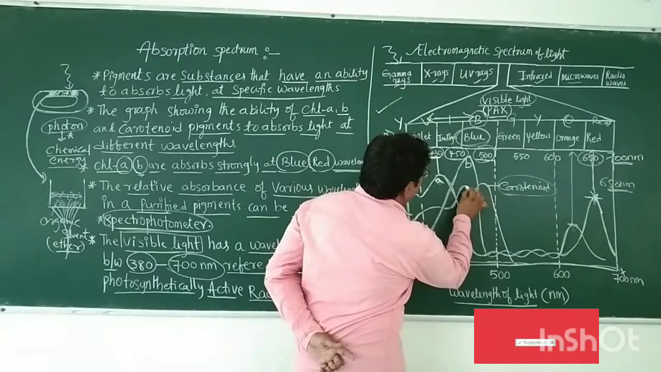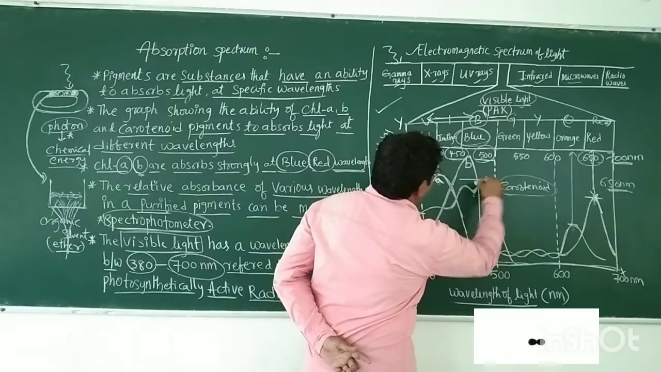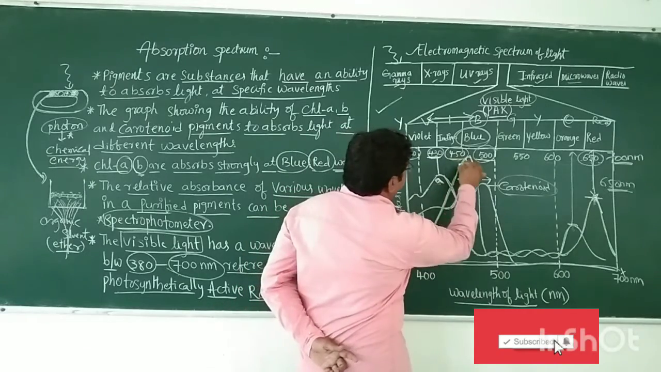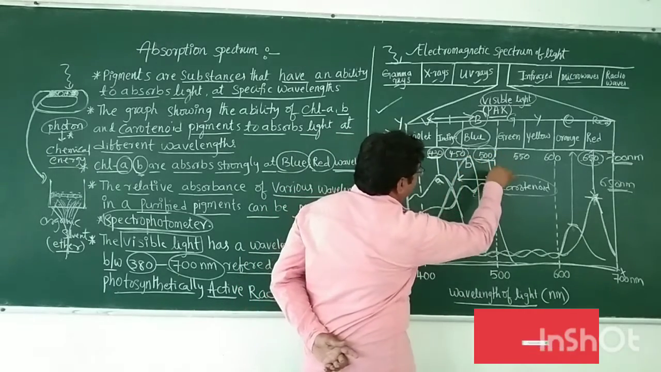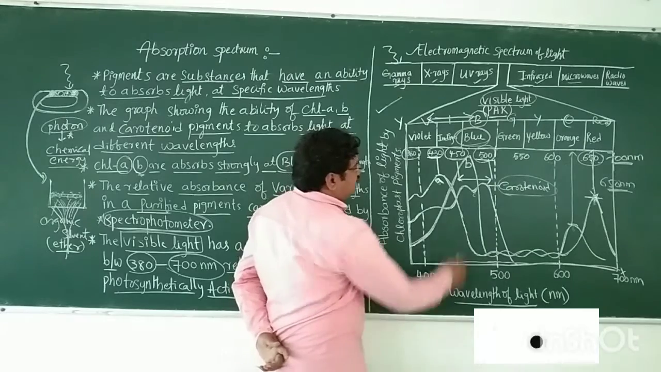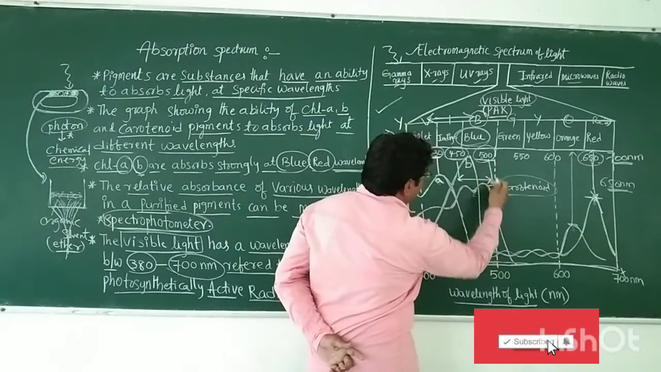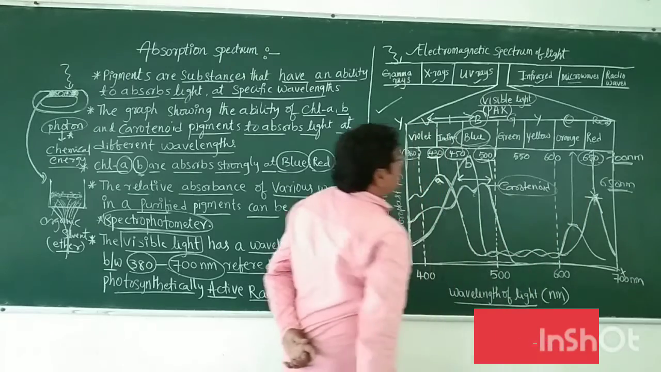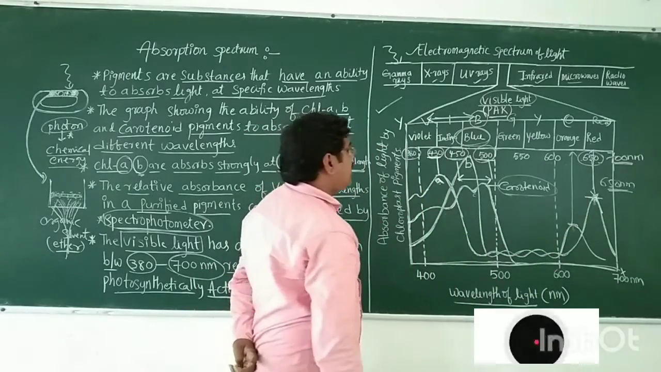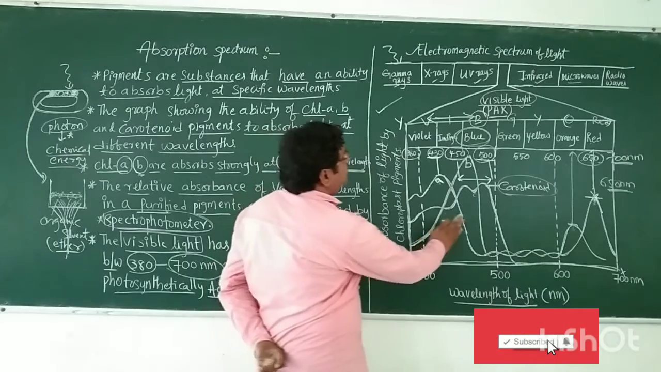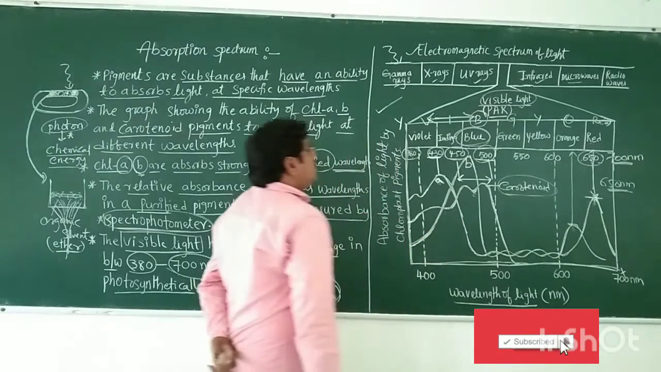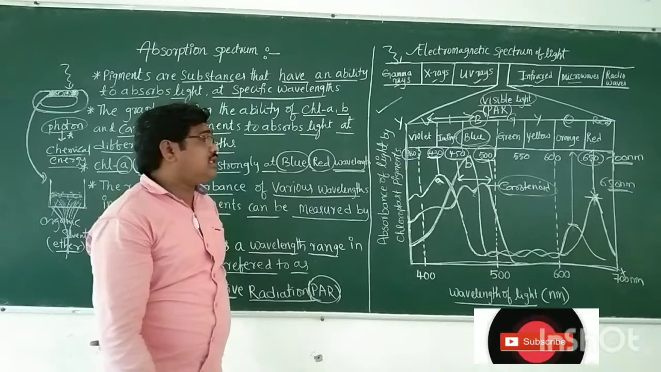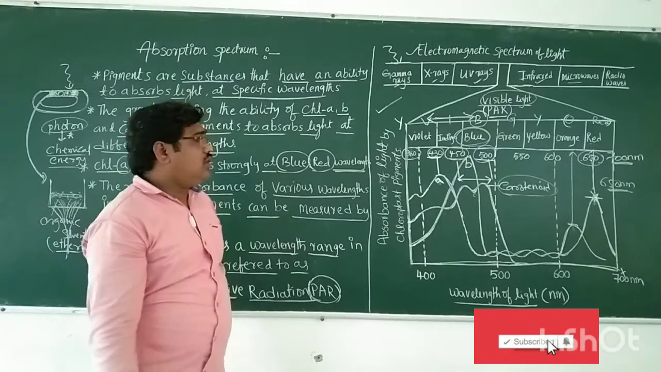The carotenoids absorb light between the blue and indigo colors, meaning 450 to 500 nanometers. The carotenoids also fall in the remaining visible spectrum of light. So finally, the conclusion is about which pigments absorb more light at specific wavelengths.